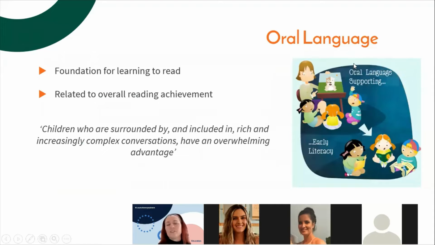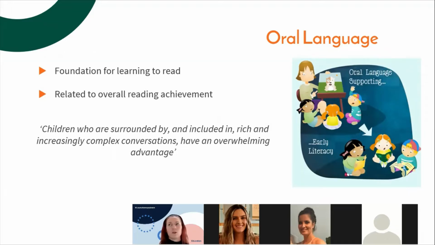So oral language is the absolute foundation for learning to read, and it's very much related to overall reading achievement, which is really interesting. And this is something that you can start working on, and hopefully have already started working on, with your child. Children who are surrounded by and included in rich and increasingly complex conversations have an overwhelming advantage. So please talk to your children all the time. Talk about anything and everything.